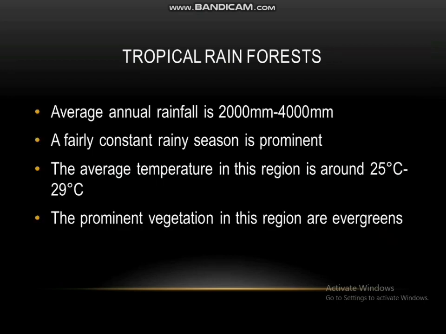The average annual rainfall tropical rainforests receive is 2000 mm to 4000 mm per year. They receive a fairly constant rainy season, and the average temperature in this region is around 25 to 29 degrees Celsius. The prominent vegetation in this region is evergreens.